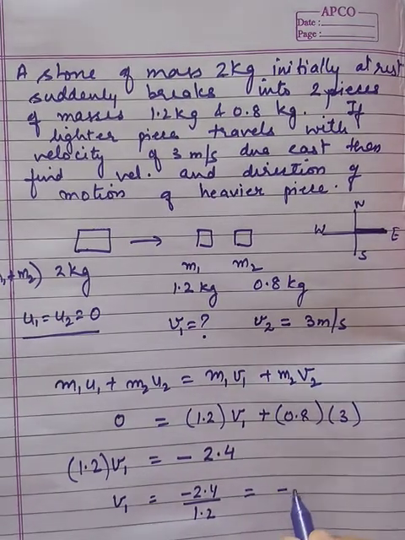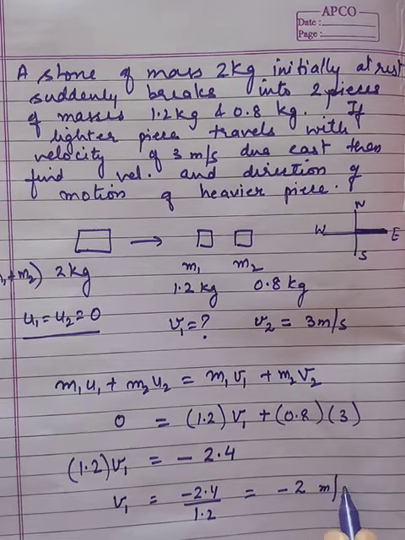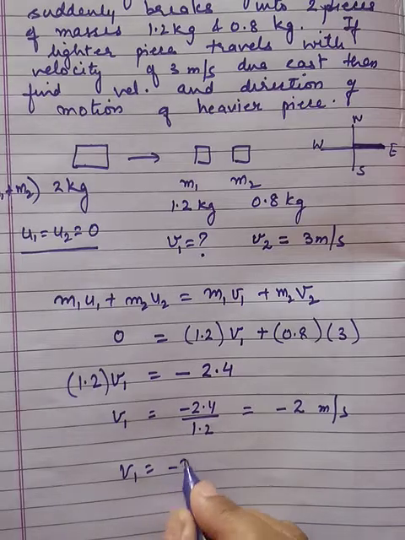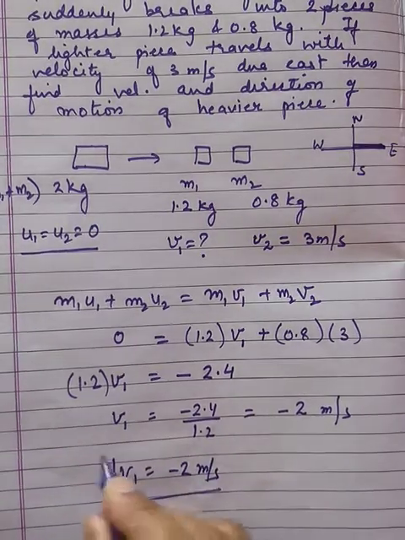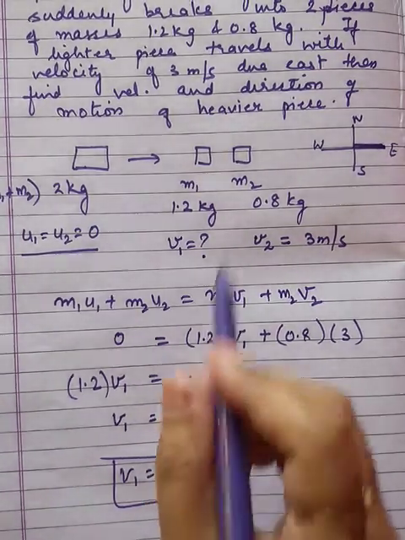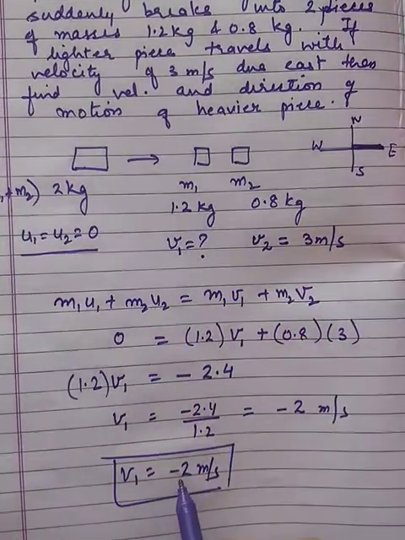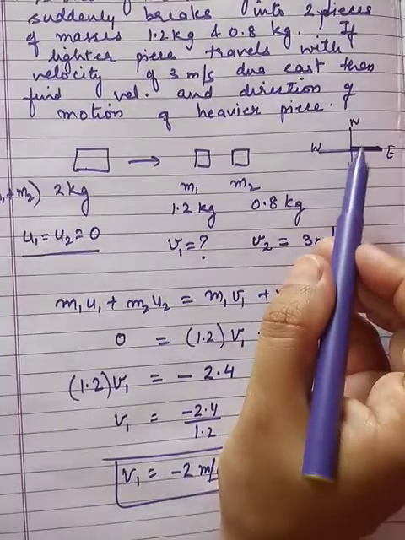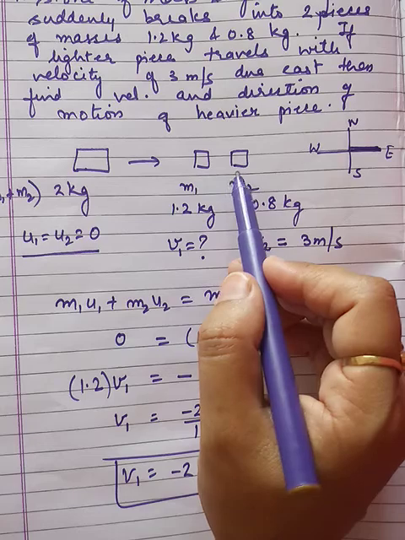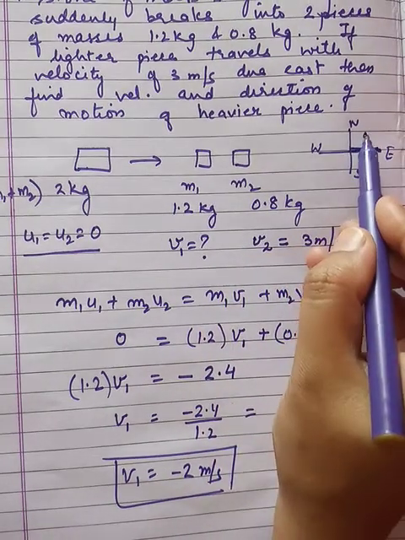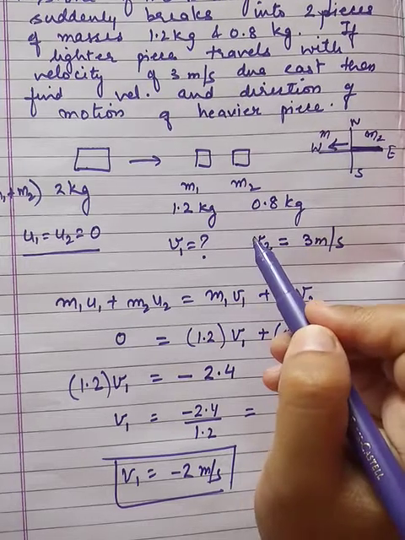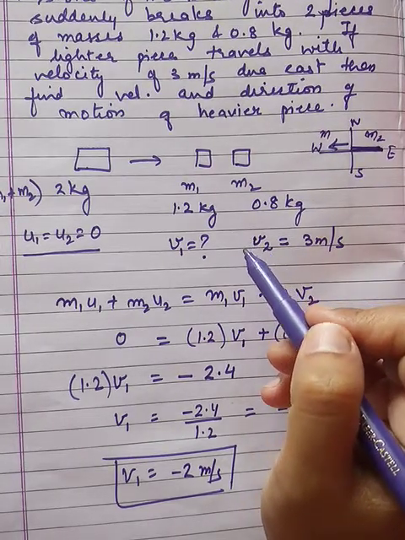It becomes minus 2 meter per second. That is the velocity of the heavier mass, and it is in the opposite direction, that is negative. If the lighter one, m2, was moving in the east direction, then m1 was moving in the west direction, opposite to that.